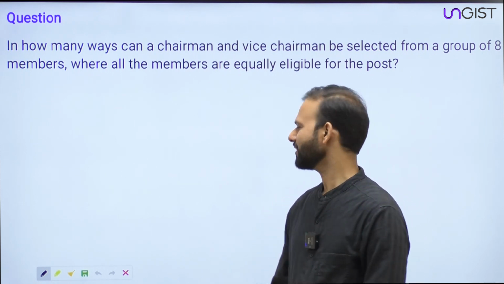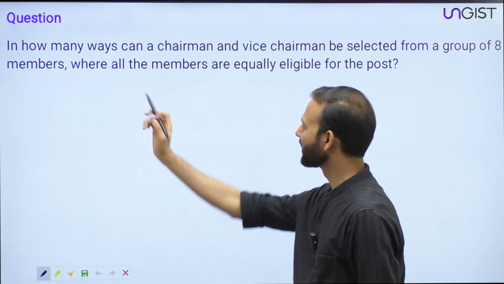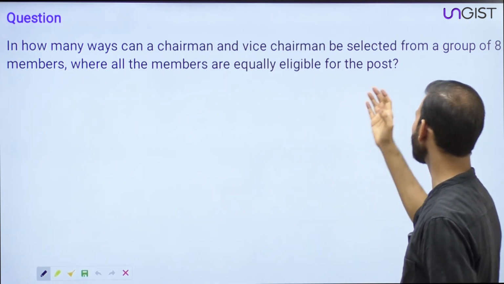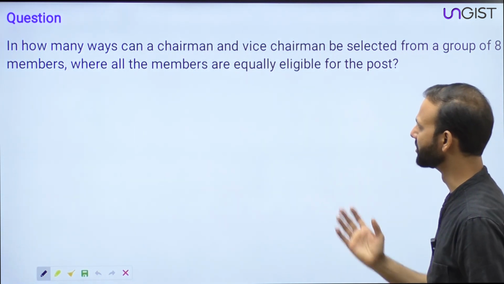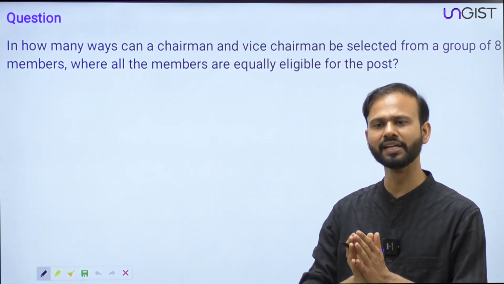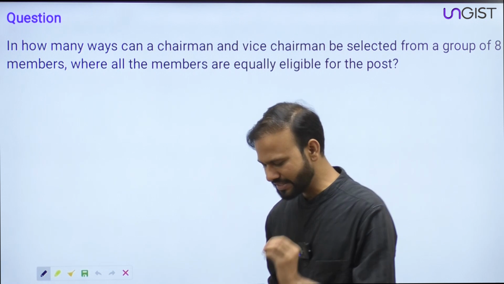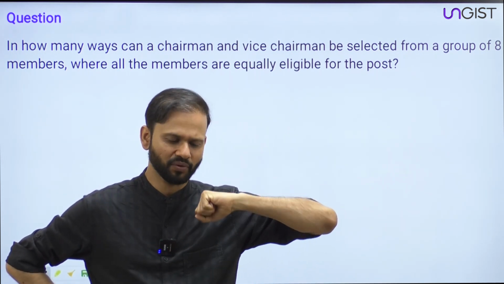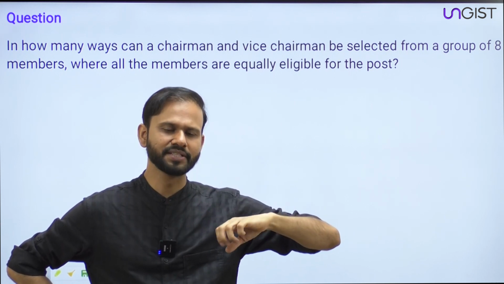Okay. Guys, the question is saying, in how many ways can a chairman and a vice chairman be selected from a group of 8 members where all the members are equally eligible for the post? I'm putting you in a condition where let's say you are the CEO of your company.